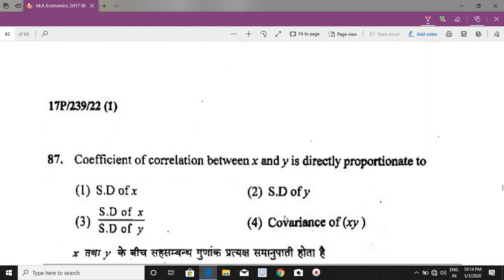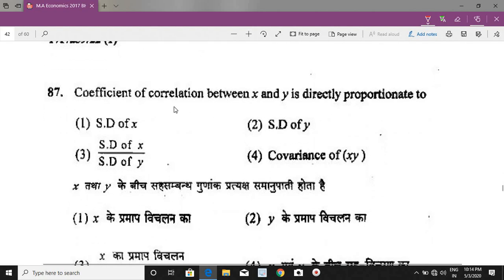Now next question, coefficient of correlation between x and y is directly proportionate to. x और y के बीच का जो coefficient of correlation होगा, that will be directly proportionate to. So the Karl Pearson coefficient of correlation, that is denoted by R, equals to